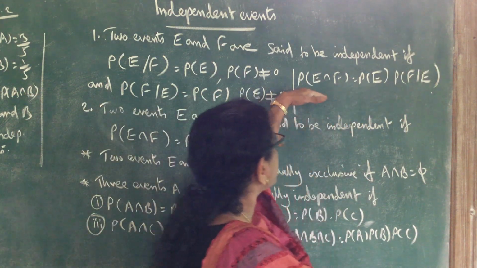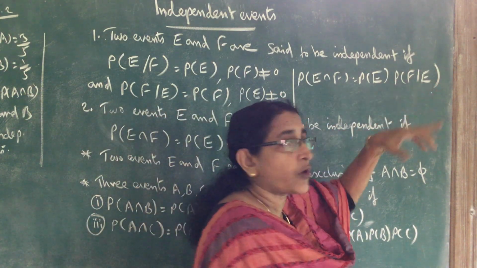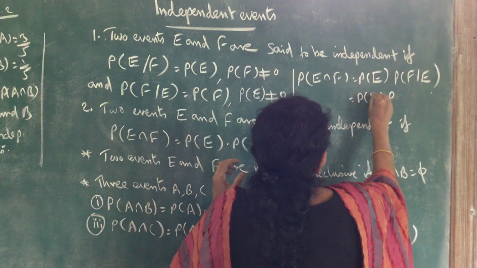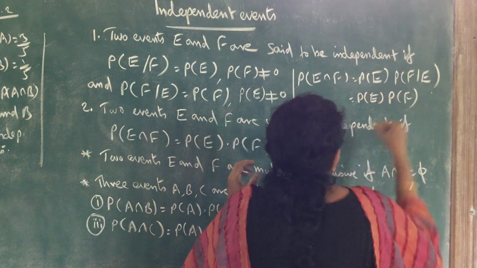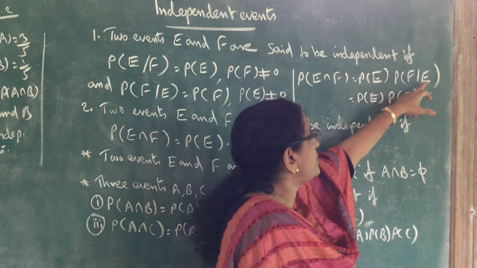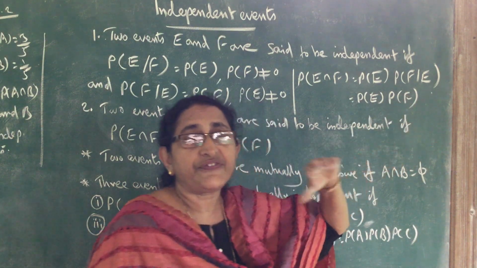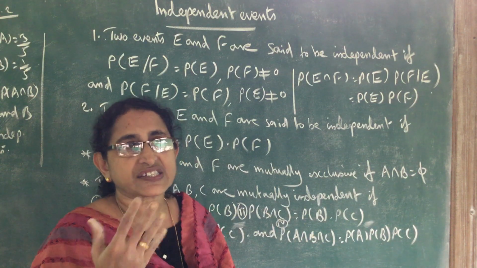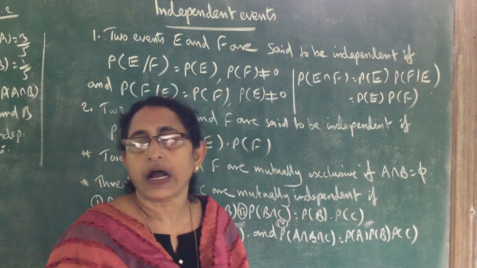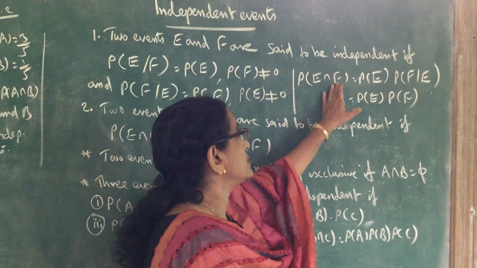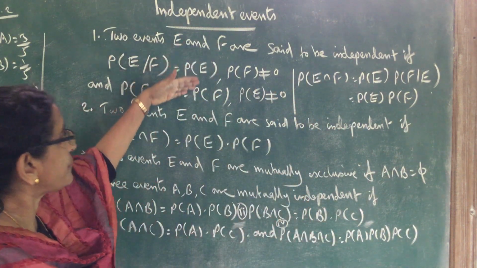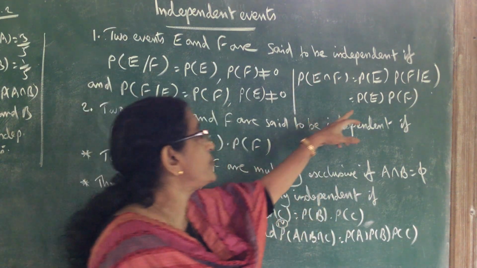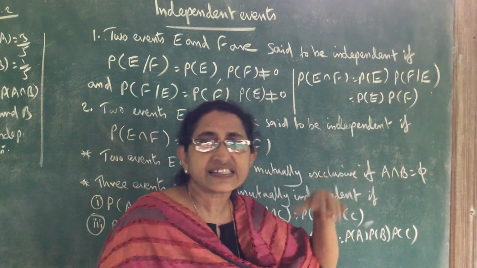So here this formula becomes: when probability of F given E is equal to probability of F, this is equal to probability of E into probability of F, because probability of F given E equals probability of F if E and F are independent. Independent event means the occurrence of one event does not depend upon the probability of the other. So from this definition, this formula becomes probability of E intersection F equal to probability of E into probability of F. That is the second definition.